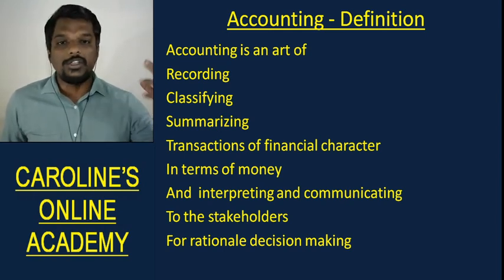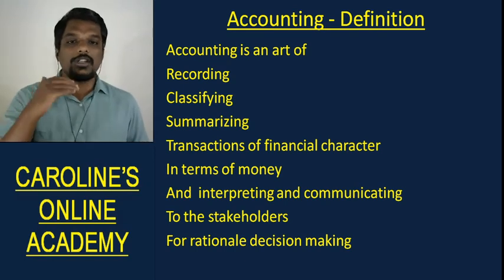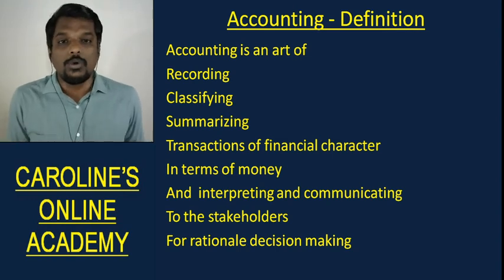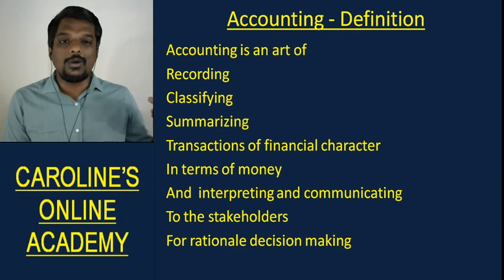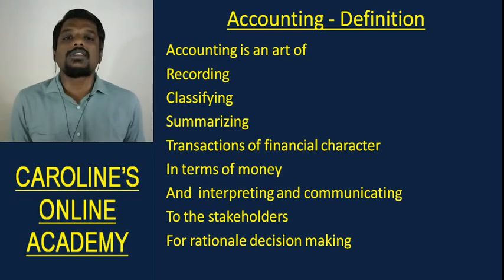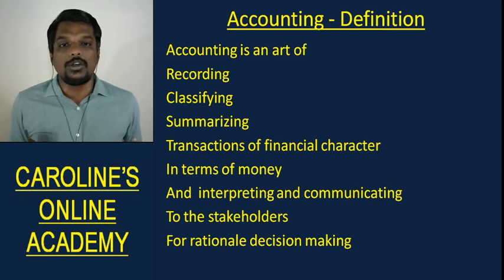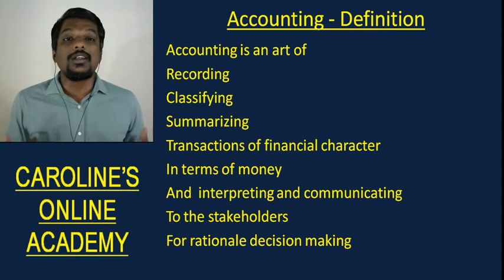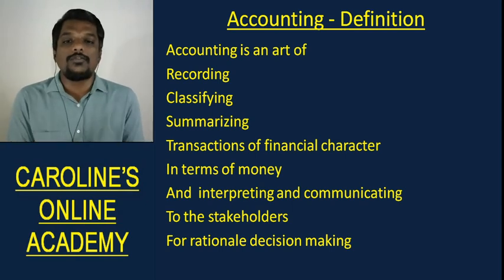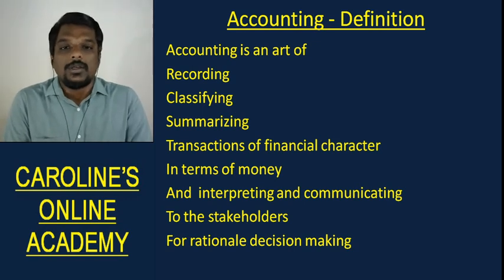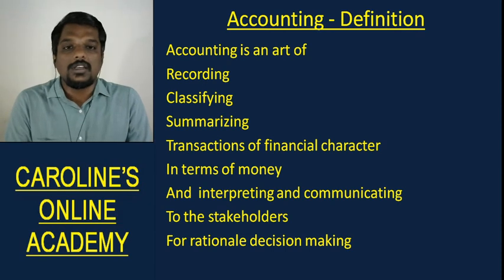To communicate it to the stakeholders for rational decision making, so that Dada, the stakeholder in this case, will be able to make decisions on whether to invest more in the tea shop, or to withdraw investment from the tea shop, or if he has to make more tea, or if he has to increase the price of tea or not. All of these decisions Dada has to make as the owner of the business, as the stakeholder. A stakeholder is a person who's getting affected by how the business is performing. Understood? So for understanding all of that, Dada needs to make these decisions, and for him he needs information like this.